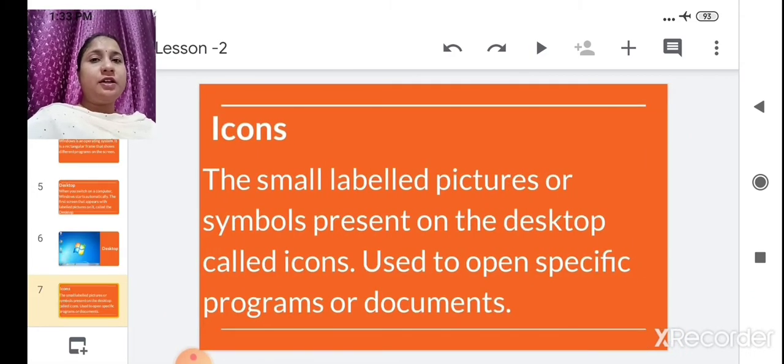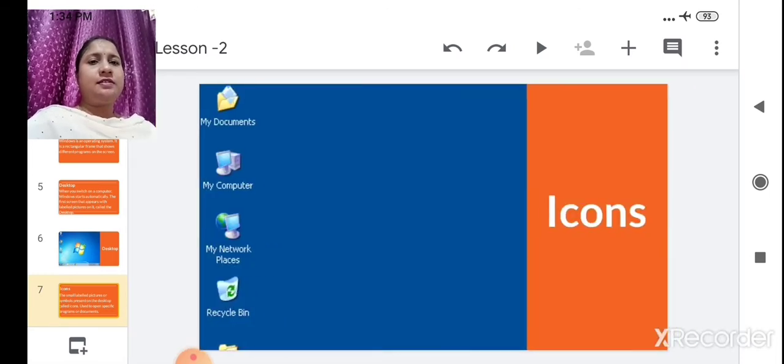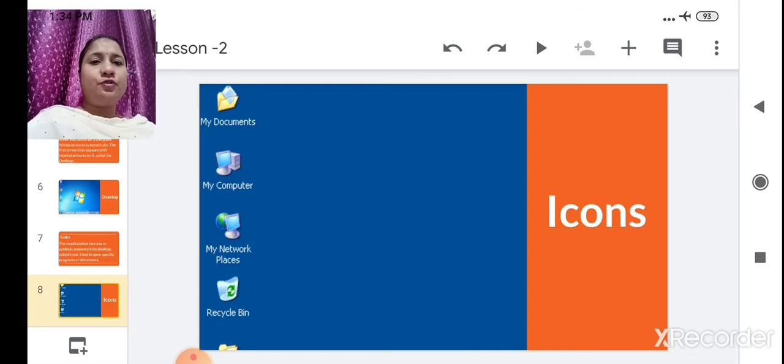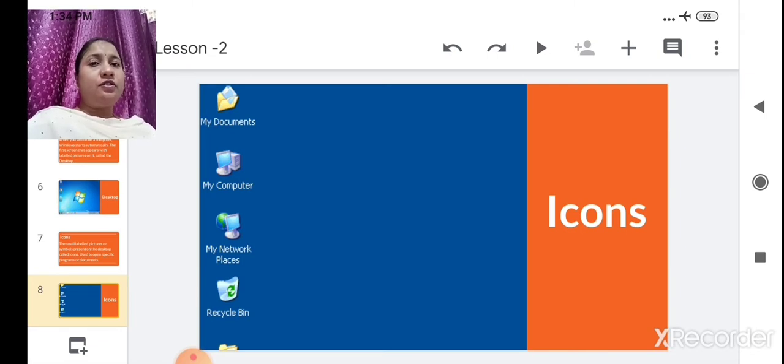We also learned about the icons, like files and folders. Each is in a small square, and a name label is also given there. Some have different names. My computer is there, recycle bin is also there, Google Chrome is also there. This is nothing but the icons. See, my documents, my computer, my network places, recycle bin, these are the icons on the desktop.